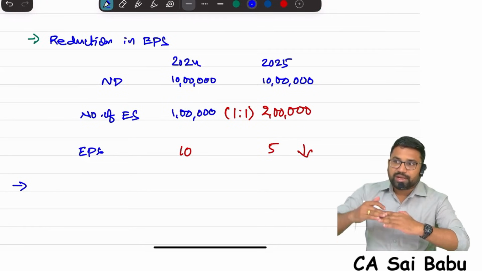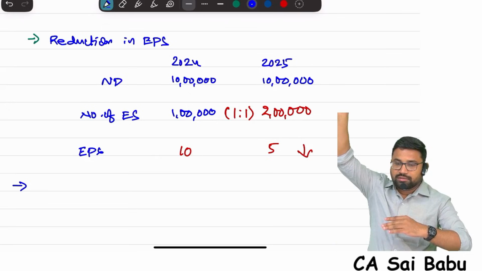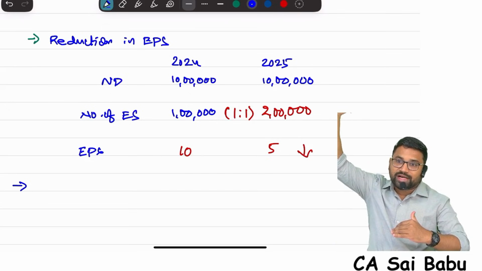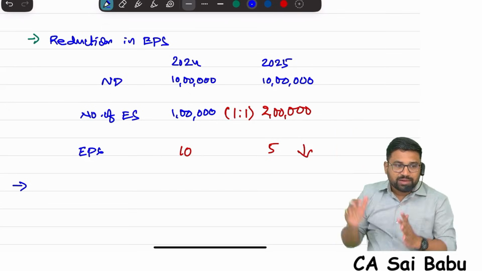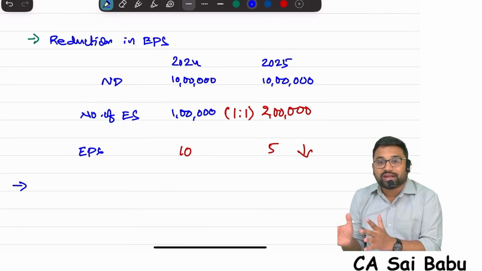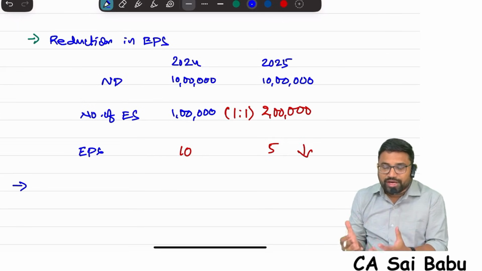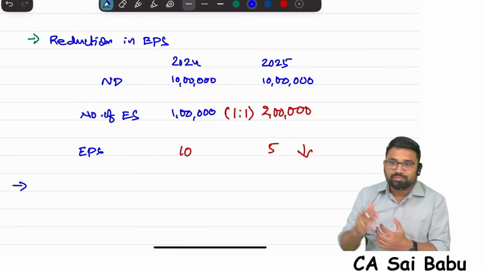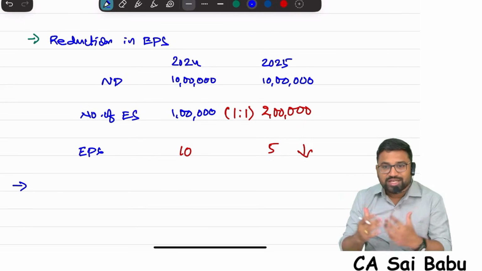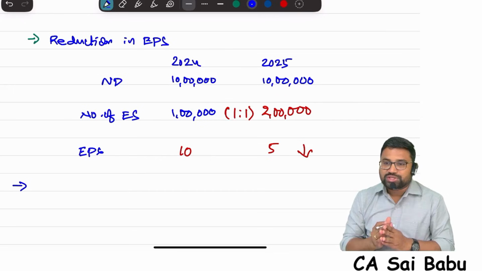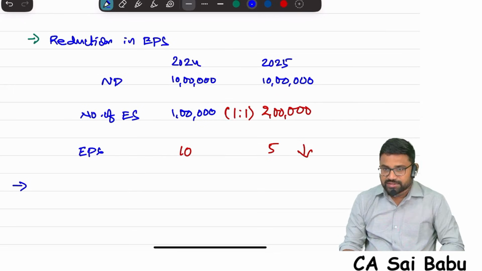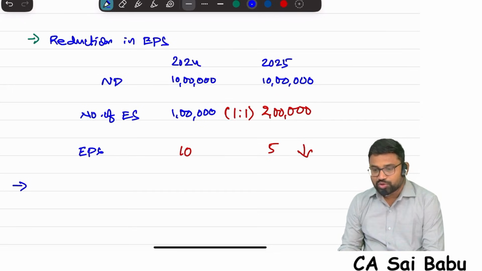Sometimes the share price goes beyond one level. Now it is not available to the small retail investors. So it is the responsibility of the company to make sure that the share is properly trading in the market. For that they want to reduce. See, it is not always about increasing the market price. Sometimes it is about decreasing also. So maybe bonus issue will reduce the EPS, thereby the market price. This is another effect of bonus issue.